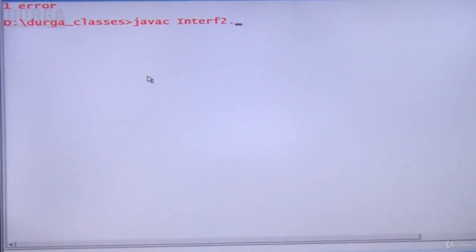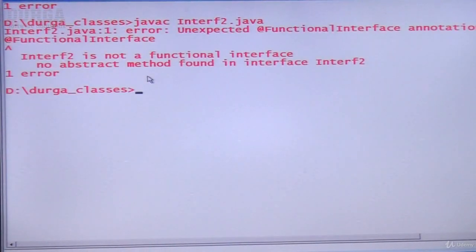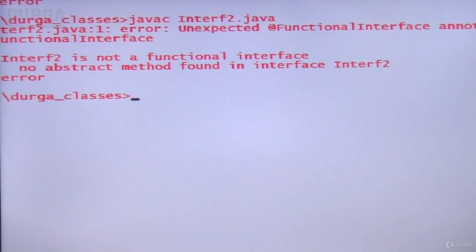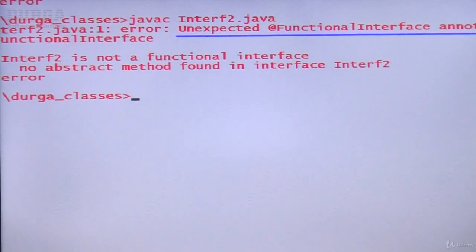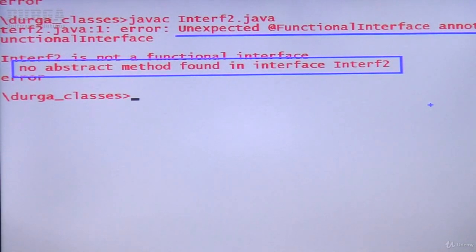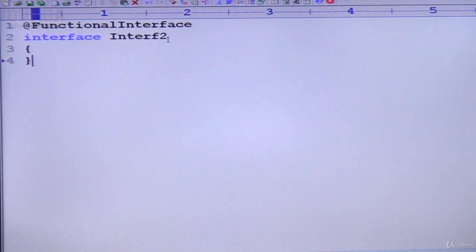Now let me compile this code: javac Interrupt2.java. Just observe carefully. We are getting the same compile-time error: unexpected @FunctionalInterface annotation. What is the reason? Can you please read this: no abstract method found in interface Interrupt2. That's why the problem is coming. I hope everyone can understand.